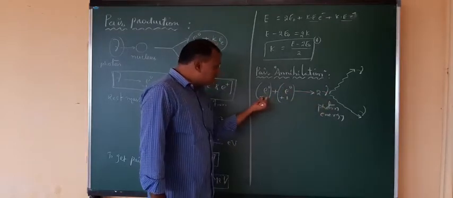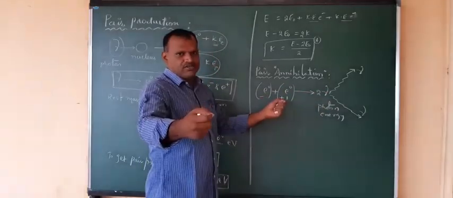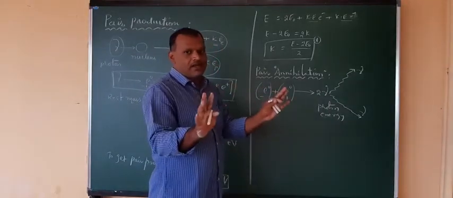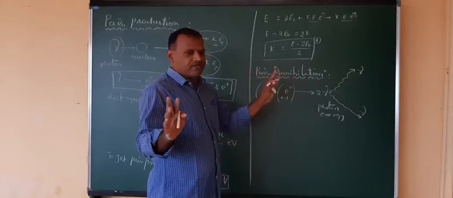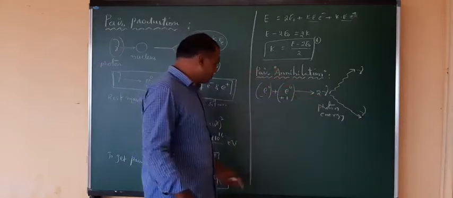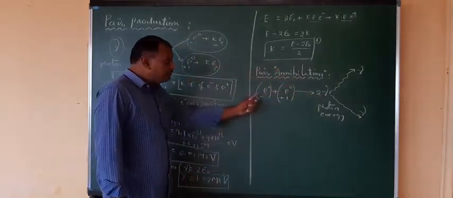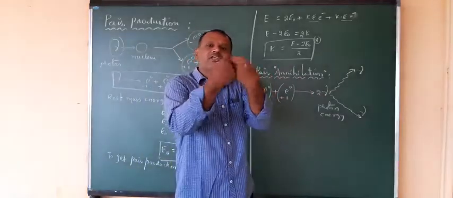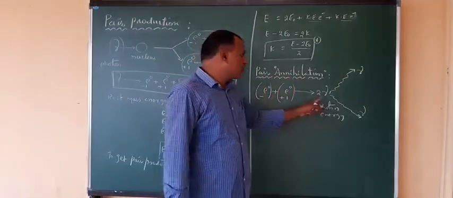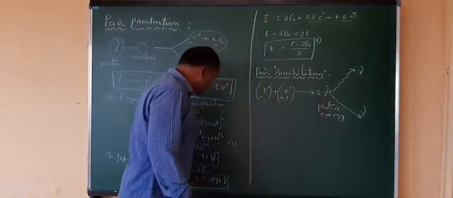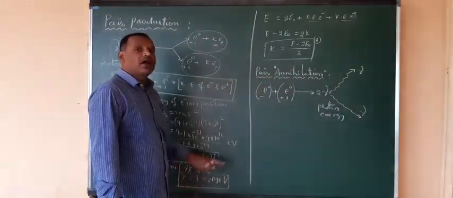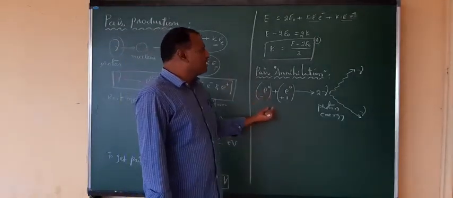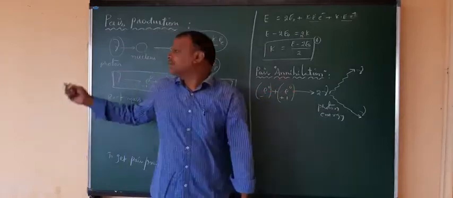But maybe these are moving at certain velocities. If they are at rest and interact, that means annihilation takes place, and you directly get this much energy. But if these two have some kinetic energies when moving and interact and are destroyed, then we get energy greater than this, and it can be produced or absorbed in the gamma photonic radiation, right? So this is what you observe in pair annihilation and pair production.